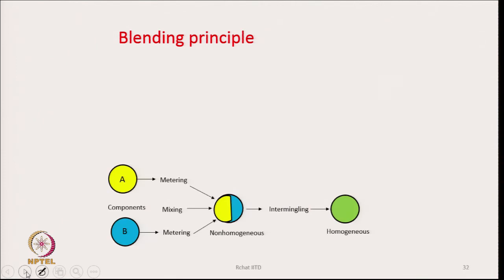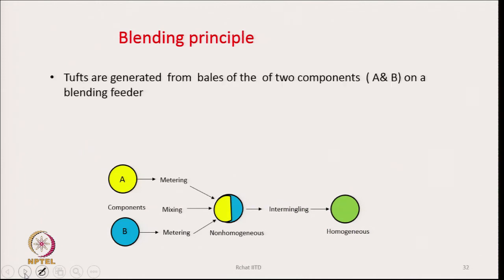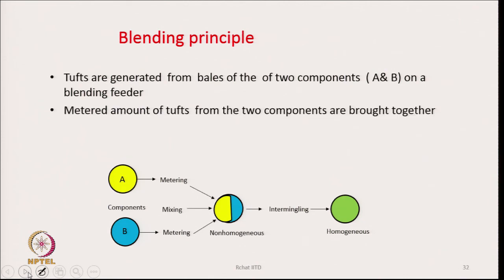Now, we discuss blending. As I said, blending is when we try to mix 2 different types of fiber in terms of their chemical nature. Let us have fiber A and fiber B. Fiber A is shown by the yellow color and fiber B by the blue color. Tufts are generated from the bales of the 2 components A and B, and on a blending feeder, a metered amount of tufts from cotton variety A is fed.